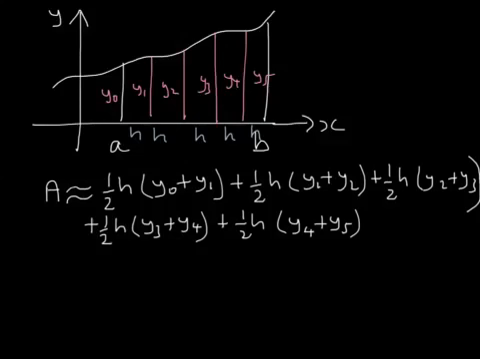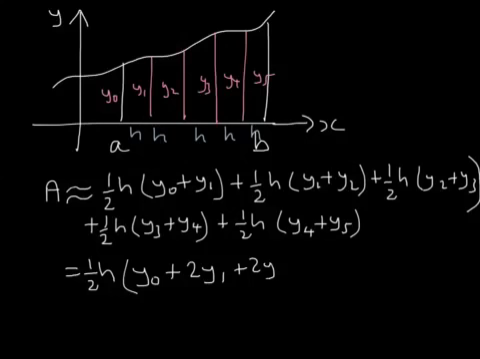Now we're going to simplify this whole expression. If you look carefully, there's a half in every term. There's also an h in every term. So a half h is a factor. What's left? Well, there's y0, and then there's y1 and another y1. And then there's y2 and another y2, and y3 and another y3, y4 and another y4. And then finally there's a y5.